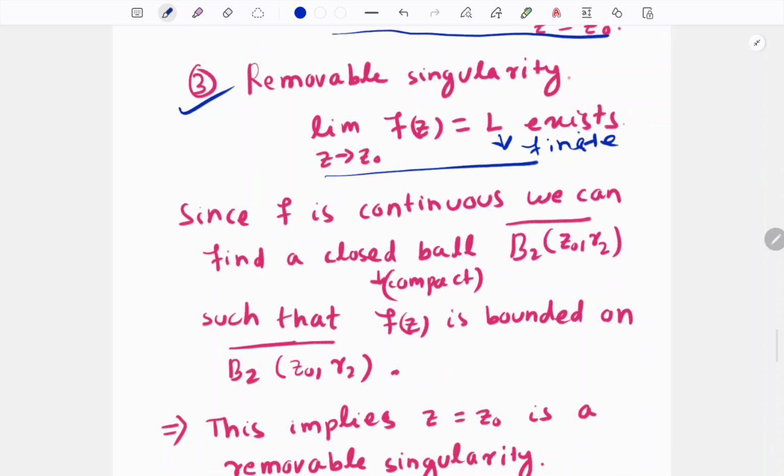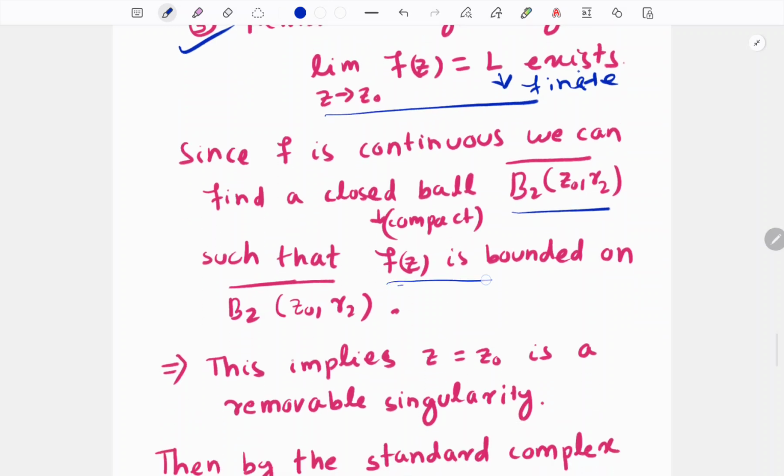Since f is continuous, we can find a closed ball B2 around the point z0 with radius r2, such that f is bounded there, because a continuous function takes a compact set to a compact set, and every compact set is bounded.